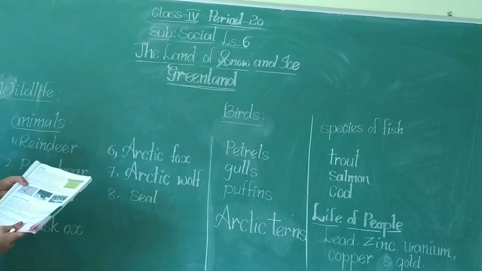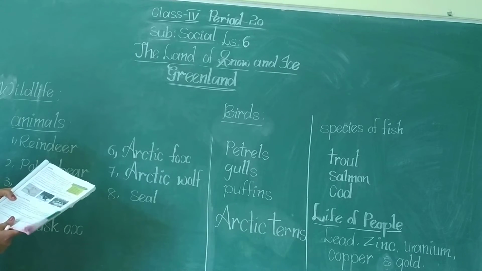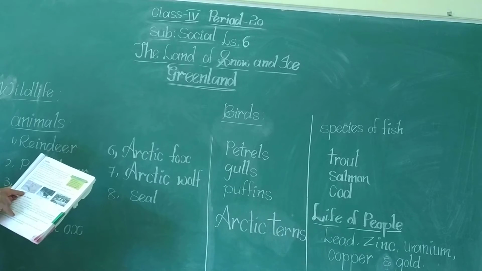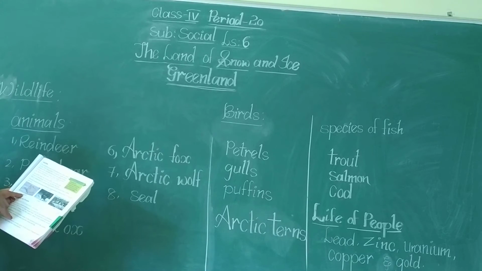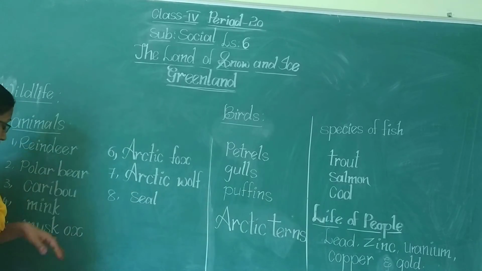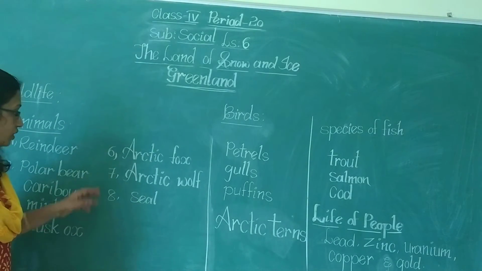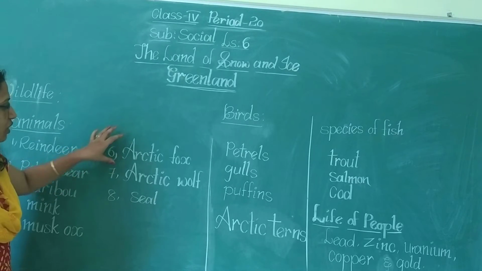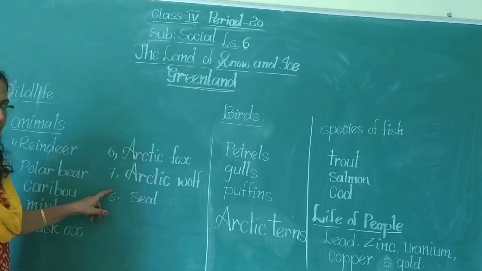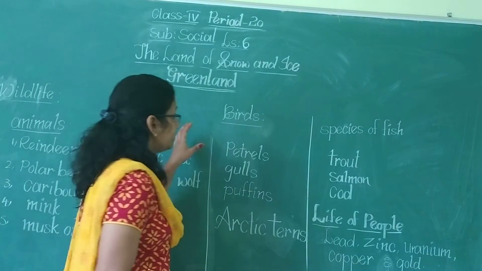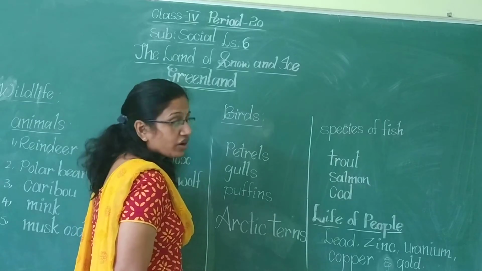Here you have some animals. Caribou, this is one type of deer. Arctic fox. And apart from musk ox, we can also see animals like Arctic fox, Arctic wolf, seal. These are the different animals that we can see in Greenland or the polar region.